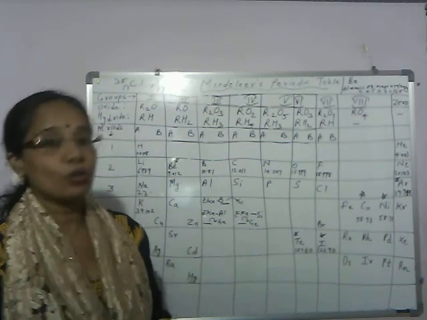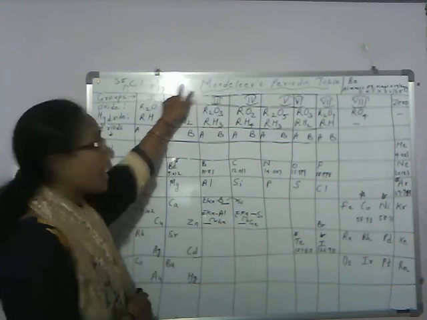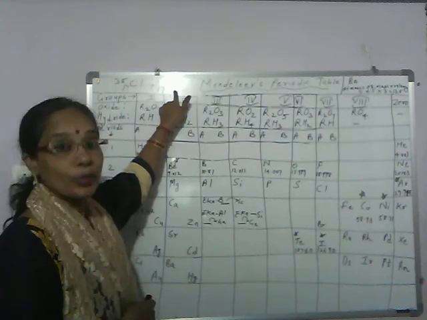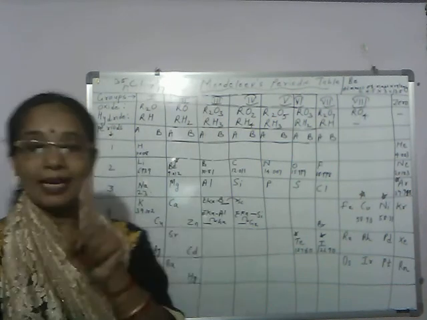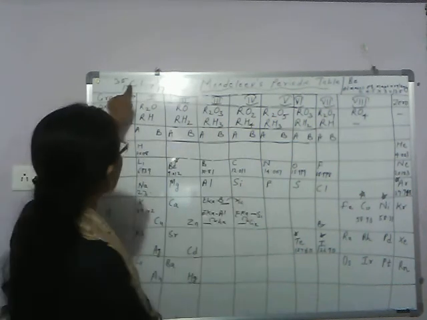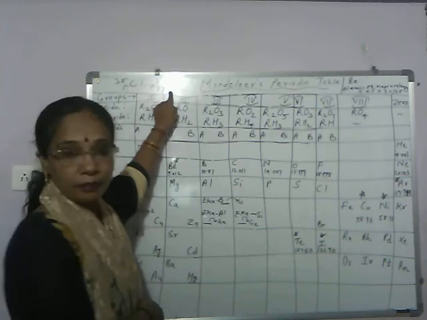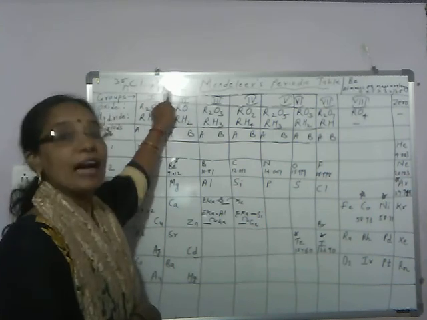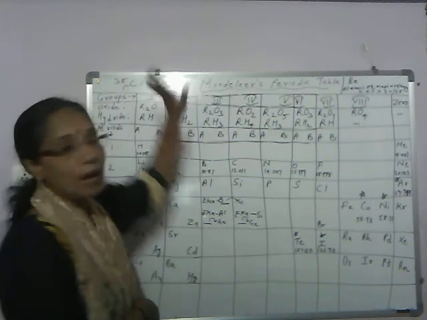So isotopes are atoms of same element having same atomic number, or you can say similar chemical properties, but different atomic mass.